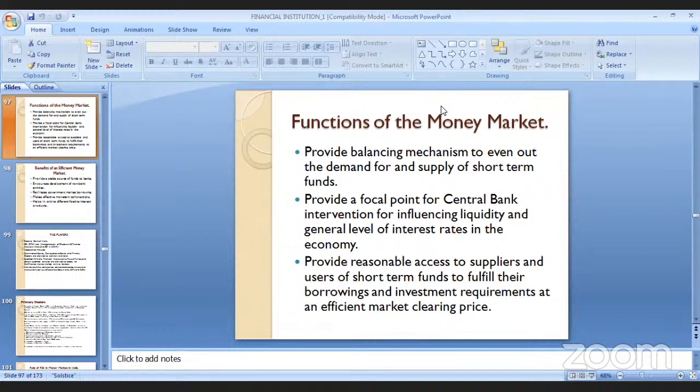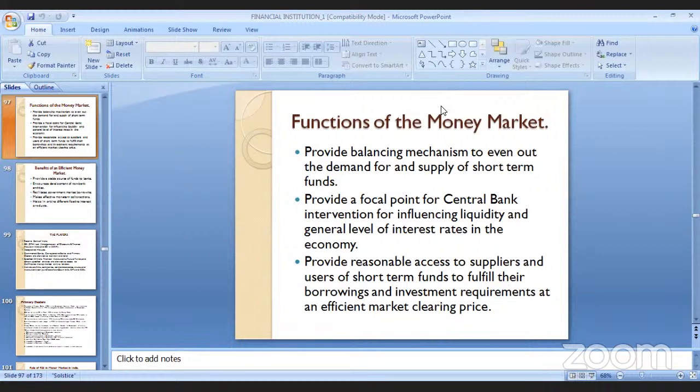The central bank's interventions mean they will provide the liquidity to this particular product and to this particular market and try to fix a particular interest rate for the generation of the product and creation of the liquidity for the economy.